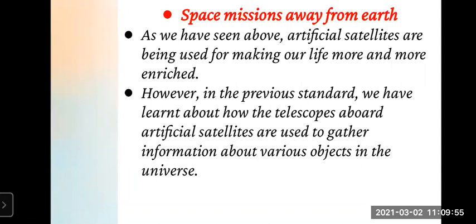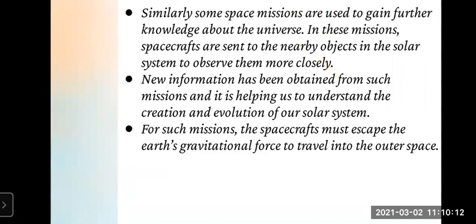In the previous standard, we have learned how telescopes aboard artificial satellites are used to gather information about various objects in the universe. You have seen reflecting telescopes. Similarly, some space missions are used to gain further knowledge about the universe.